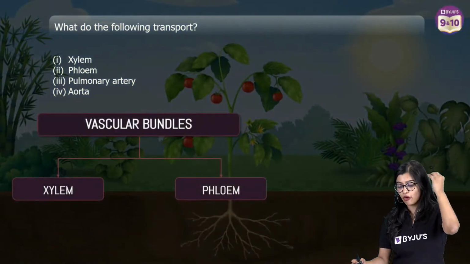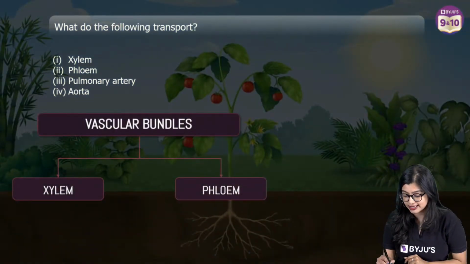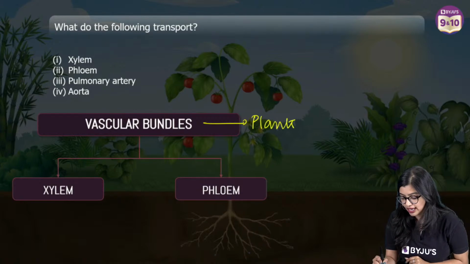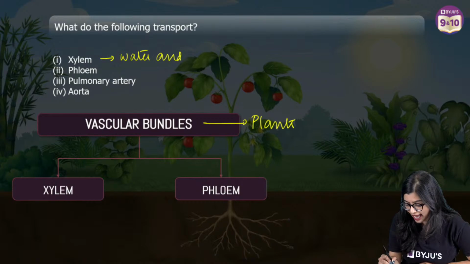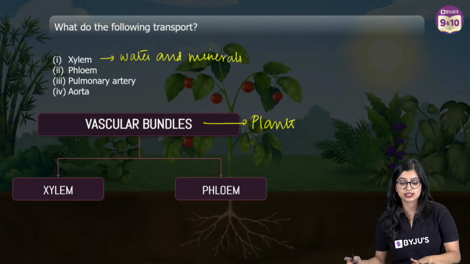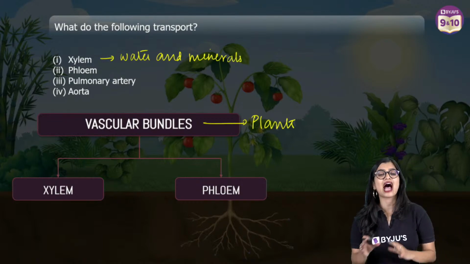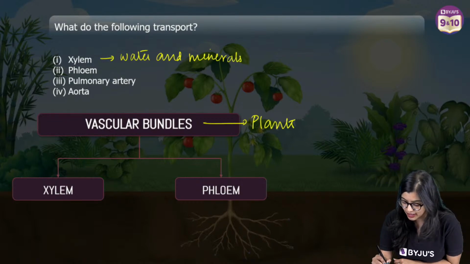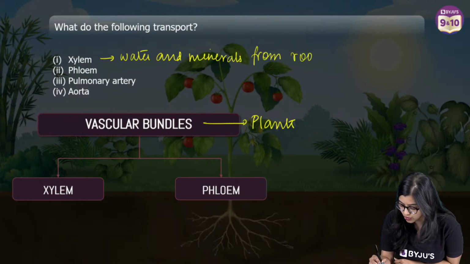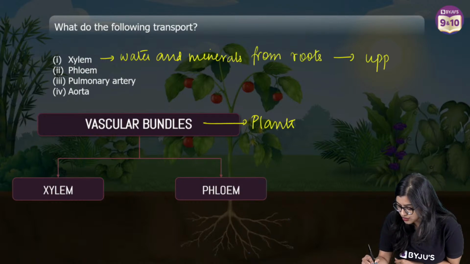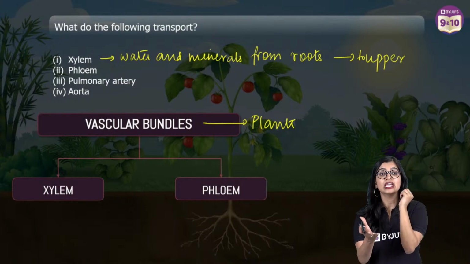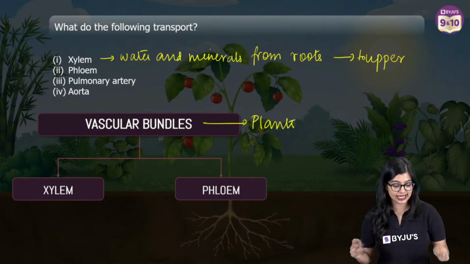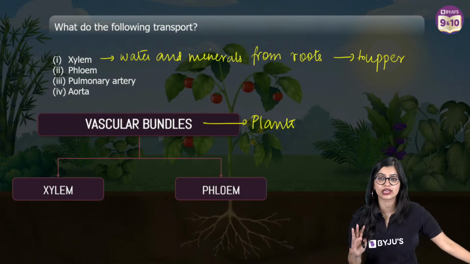Now, we know both xylem and phloem are vascular bundles which are present in the plants, right? Xylem here is responsible for transporting water and minerals. Yes, it transports water and minerals, but I would also request that you write a complete answer: water and minerals from roots to the upper parts of the plant. If you also write from where to where, it will add a little more value. That means your examiner will know that you know what you are talking about, right?